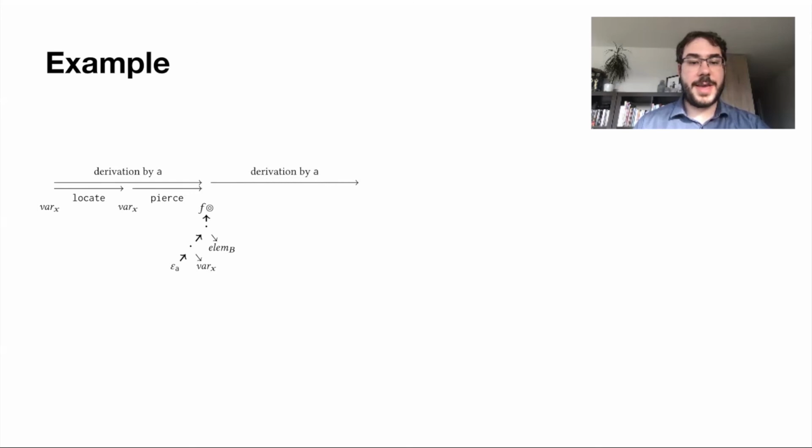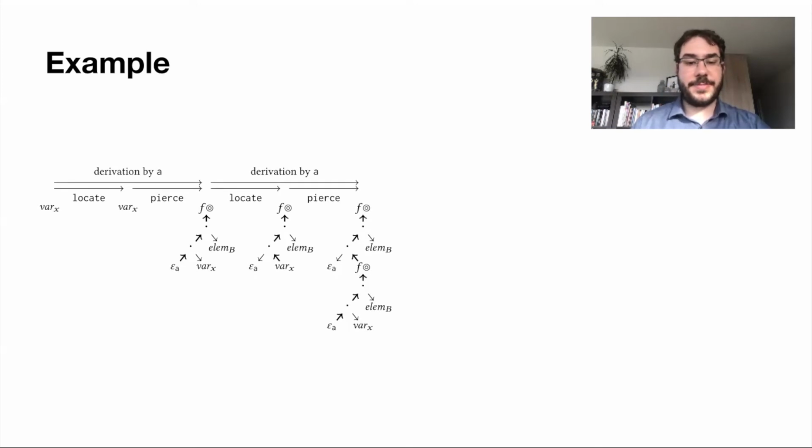We then derive by A again. We first locate, which moves the focus down to the var x node. And then we pierce that var x again, and we obtain this tree. The focus is now on the new epsilon A at the bottom.